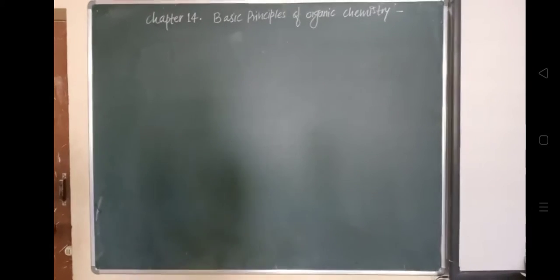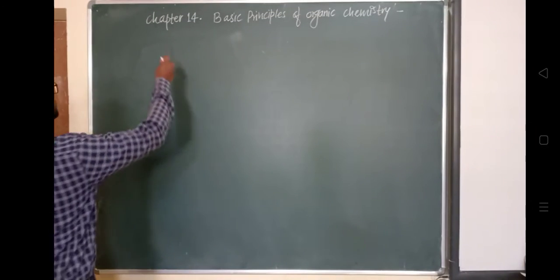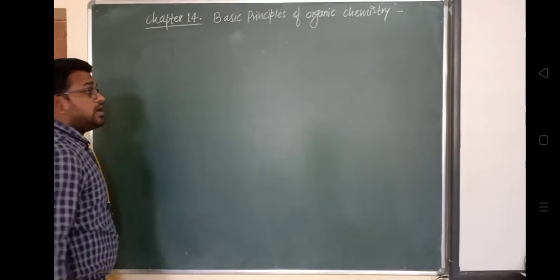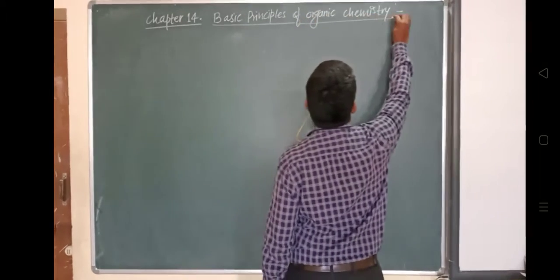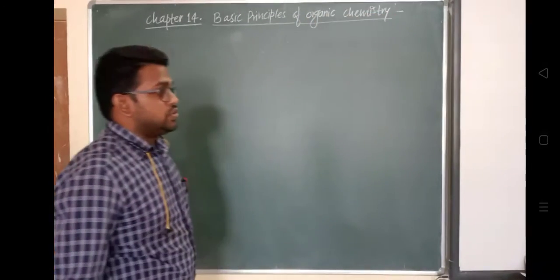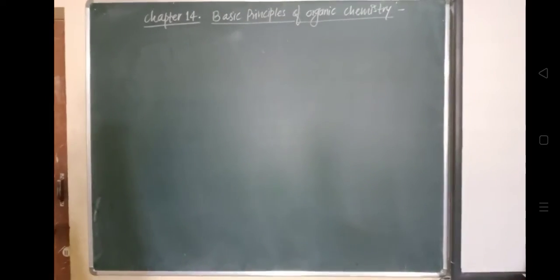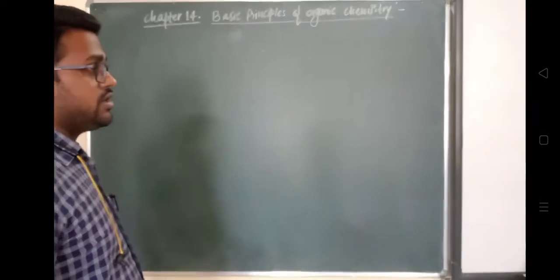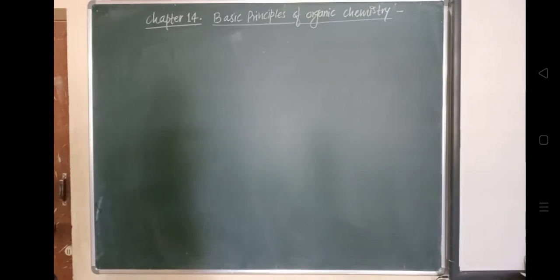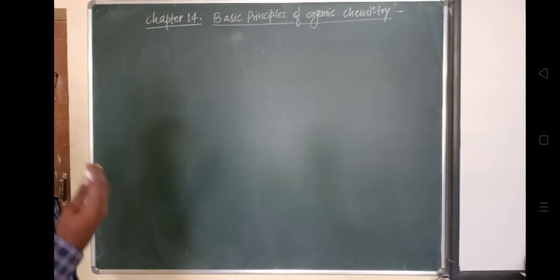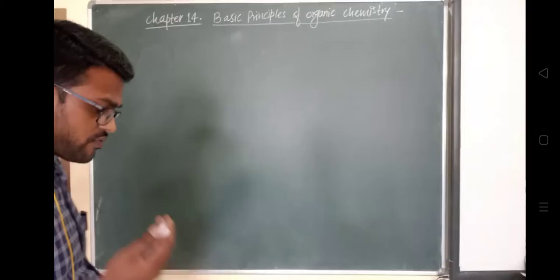So today we'll start our next chapter, the new chapter. Chapter number 14, and it is related with the basic principles of organic chemistry. Organic chemistry is a kind of chemistry. We have already described the different types of chemistry, and we have studied the basics. What is the meaning of organic chemistry?